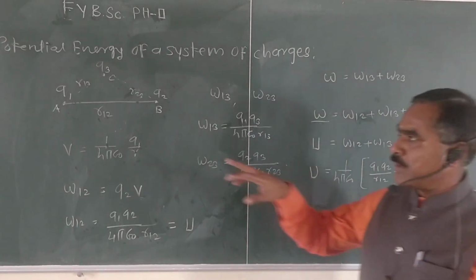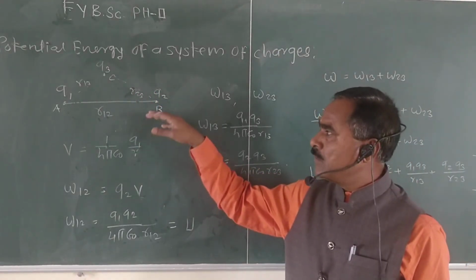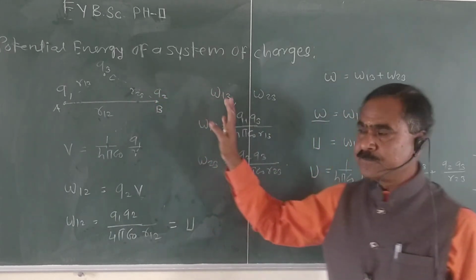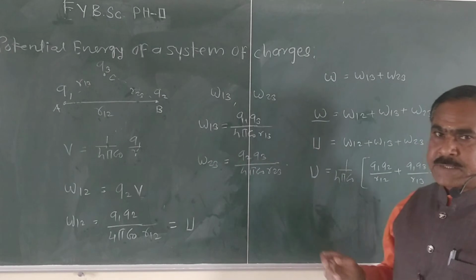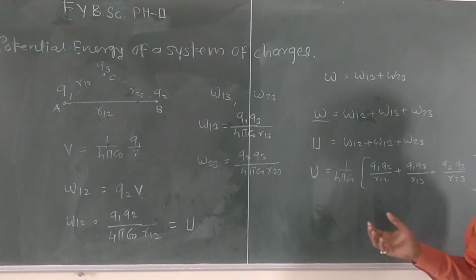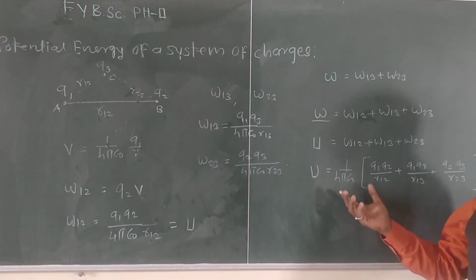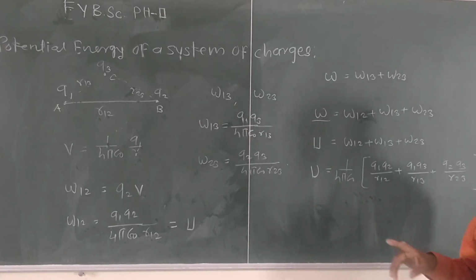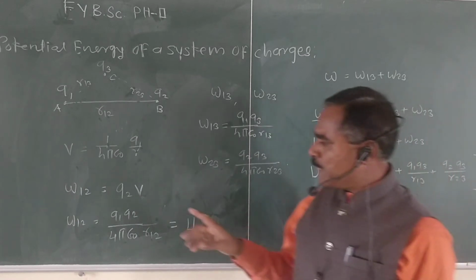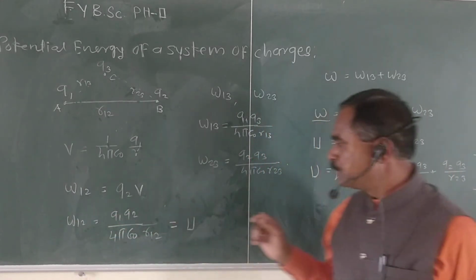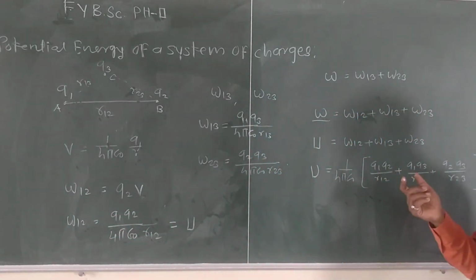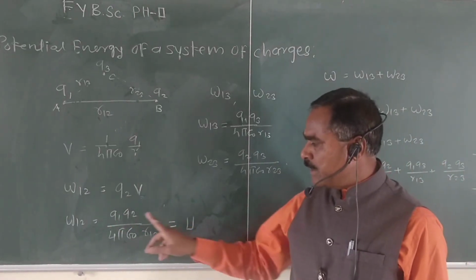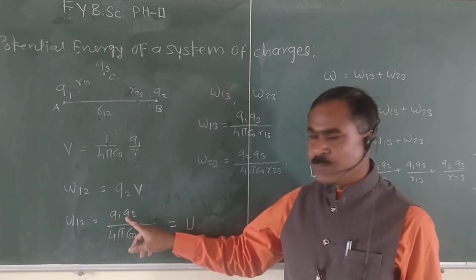Right? Here we have taken only 3 charges. Now we can take many charges, and from those charges we calculate the total potential energy of the system of charges. Okay? So lastly, we remember the formula of potential energy. Here we have taken W12, this is the potential energy at charge Q2.